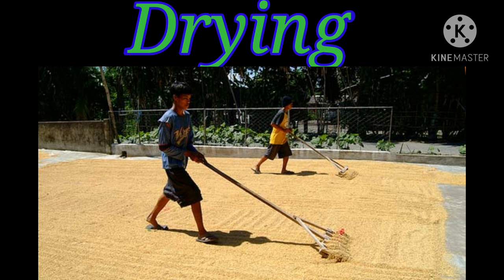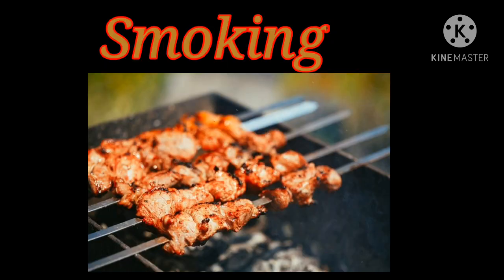There are three methods of drying. That is sun drying. Examples: cereals and fish. Second one, vacuum drying. Example: milk powder. Third one, cabinet drying. Example: grapes, dry fruits. Second method, smoking.